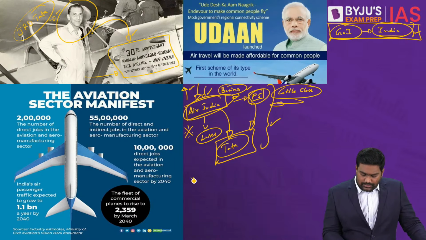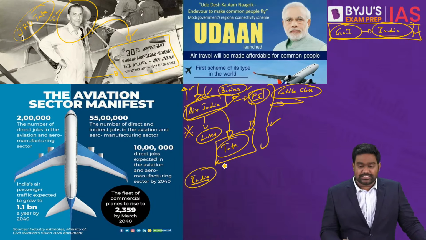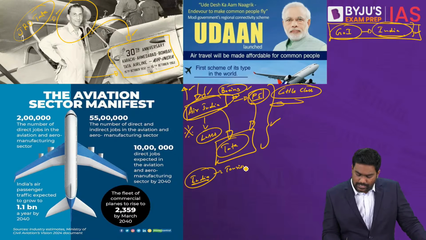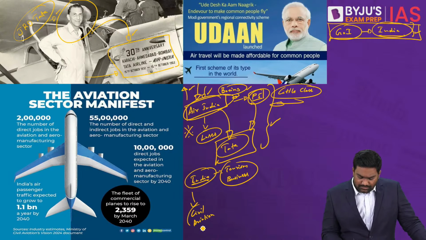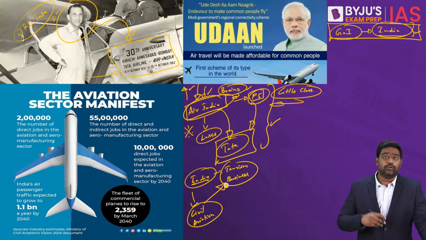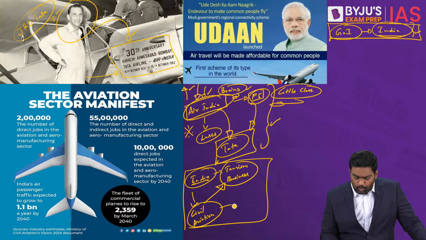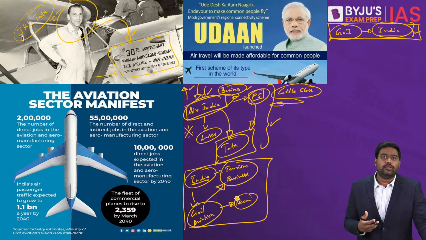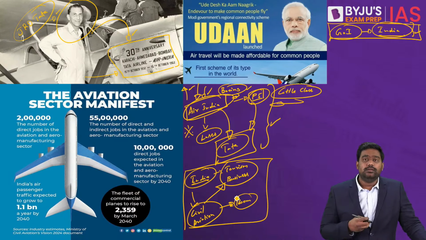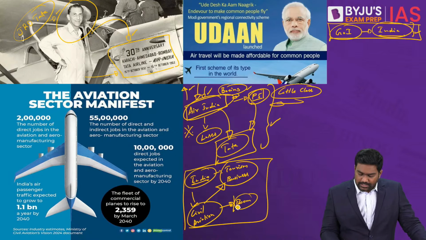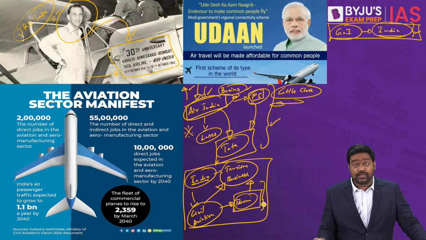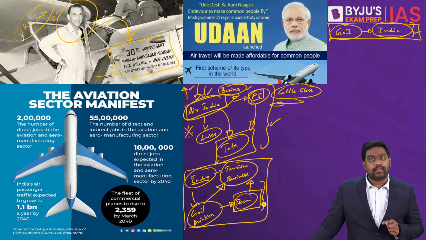But India being such a large, populous country with tremendous tourist potential and business potential, there is great opportunity for civil aviation. In India, domestic tourism is extremely strong. We also attract a lot of international tourists. So naturally, civil aviation should boom in a country like India. India is a fast-growing economy, one of the fastest-growing economies in the world. There are tremendous business opportunities as well. So ideally, our civil aviation industry should be flourishing with multiple competing airlines.